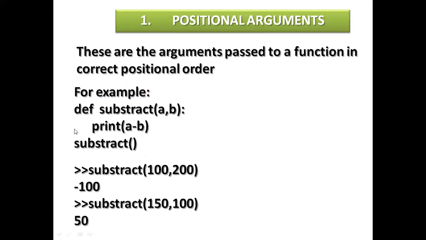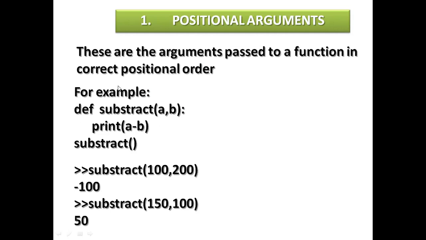Positional arguments: see the example, these are the arguments passed to the function in the correct position order. I have declared subtract a and b. First I have declared a, second I have declared b. The position does not change. So here print a minus b. The position does not change.